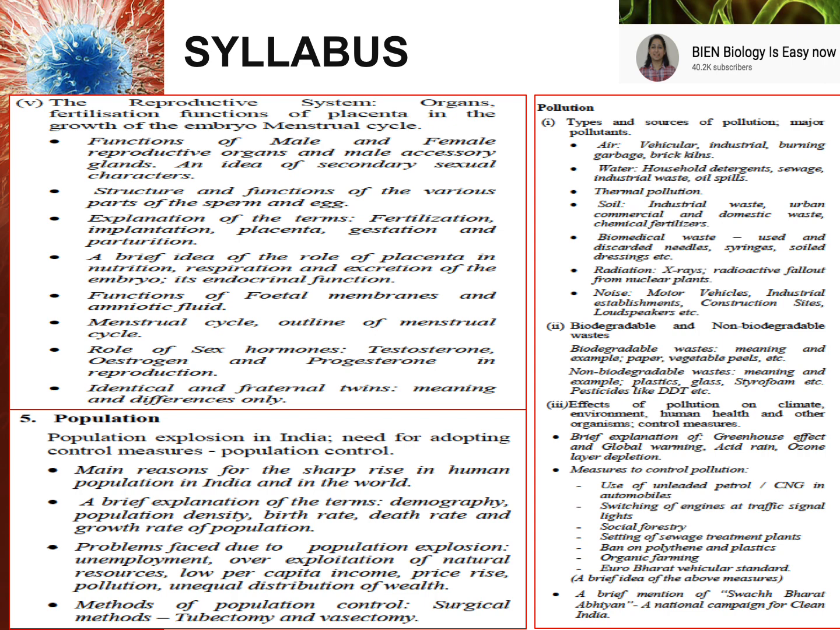Now, this second pointer, a brief description or explanation of demography, population density, birth control, death rate, and growth rate of population. These are the definitions which are given in your book. Please learn these definitions because they come in one mark under define the following. Very important question. Problems faced due to population explosion and methods of population control, that is surgical method, tubectomy and vasectomy, wherein we talk about the contraceptive measures.